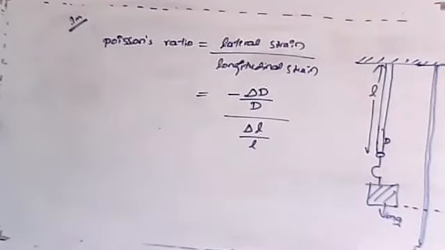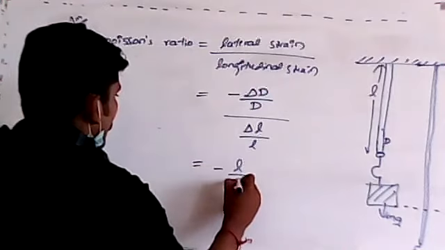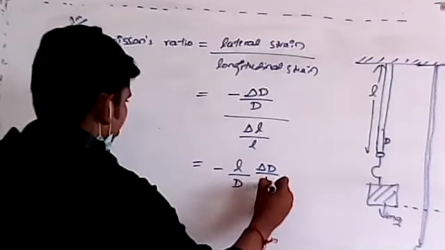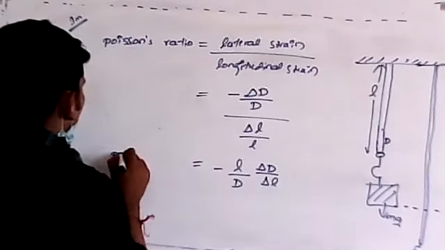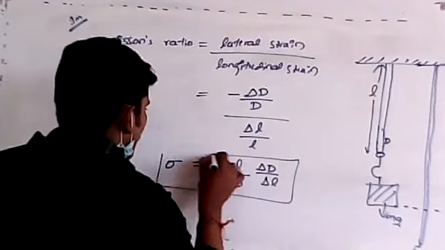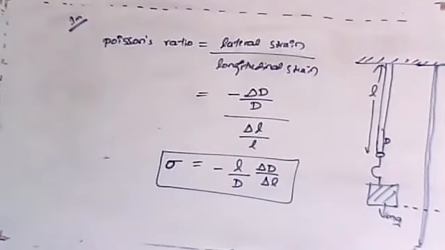Remember all these things. In other words, we can write minus L by D, delta D by delta L. This is nothing but Poisson's ratio. Some books mention the notation sigma; sigma is Poisson's ratio.